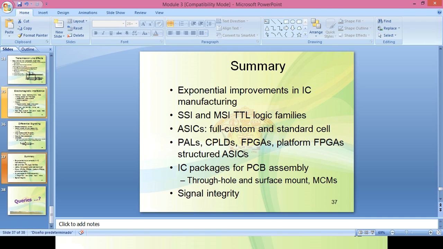We have also covered IC packaging and different types of PCBs: the through-hole PCB, surface mount PCB, and multi-chip modules. The last point we discussed today is signal integrity. So that's all about this module number 3. Today we'll stop here.